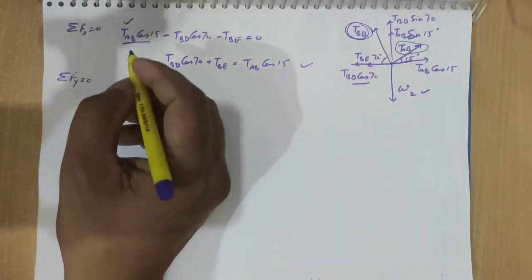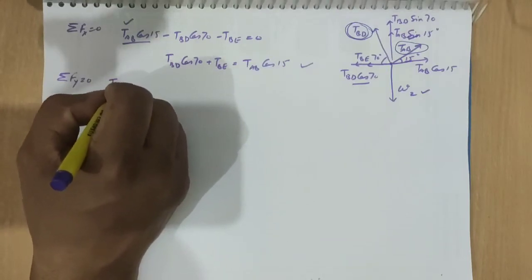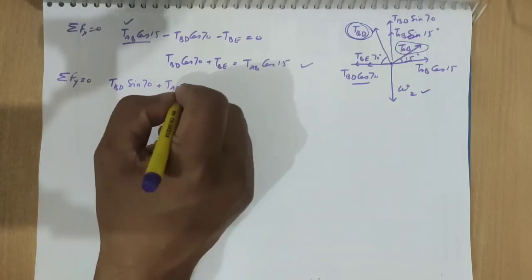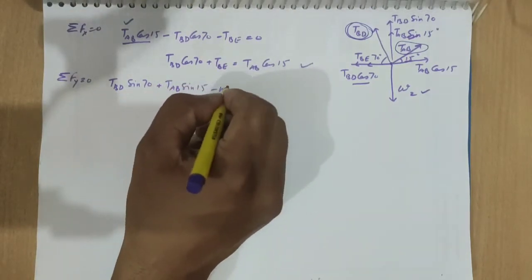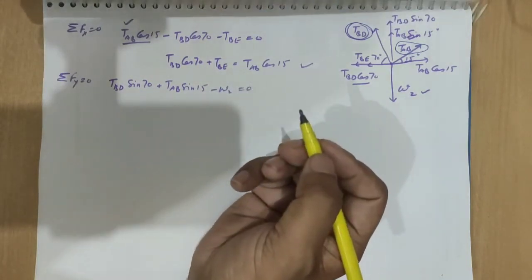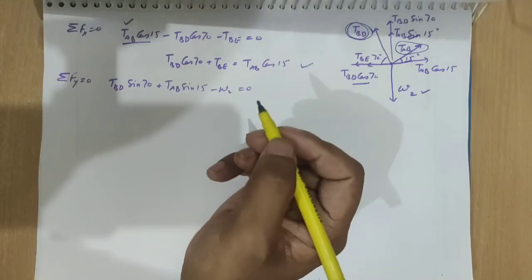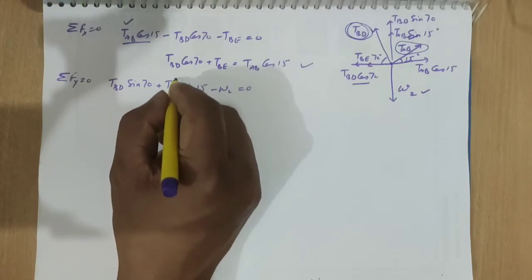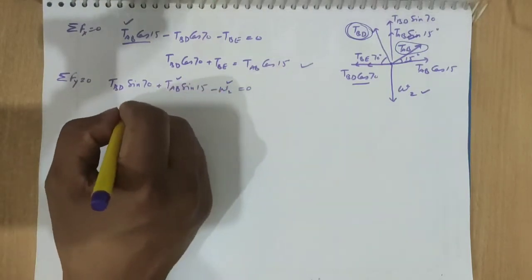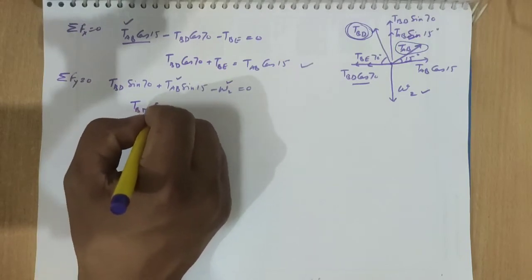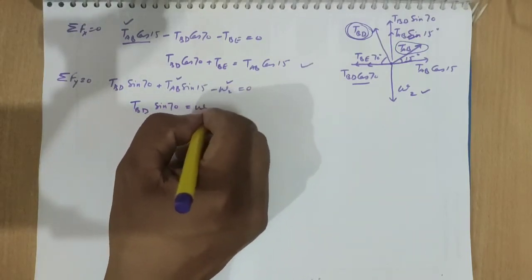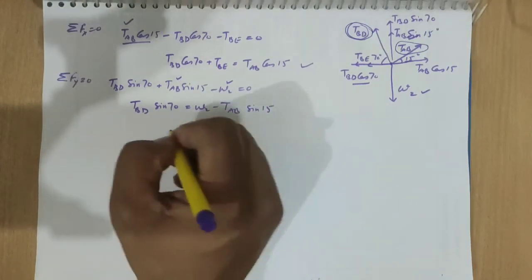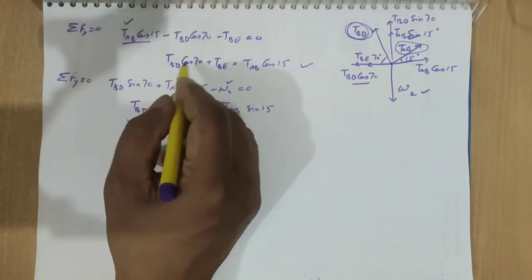For summation of vertical forces, TBD sin 70 plus TAB sin 15 minus W2 equal to 0. So here we know about this, so TBD sin 70 is equal to W2 minus TAB sin 15. So we can calculate the TBD here, we can put over here, then we will get TBE.